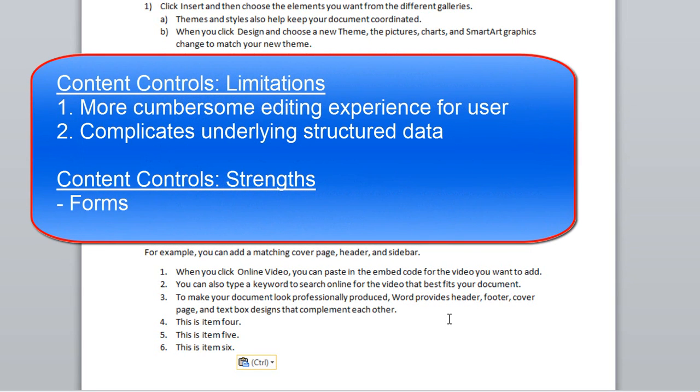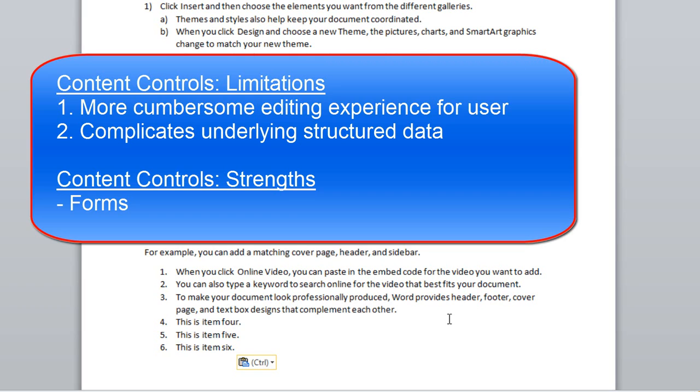One limitation is that content controls make for a more cumbersome editing experience. If the user wants to be cutting and pasting and copying and pasting content controls, it's not anywhere near as intuitive as the user just copying, pasting, and cutting and pasting paragraphs and tables and rows within those tables.